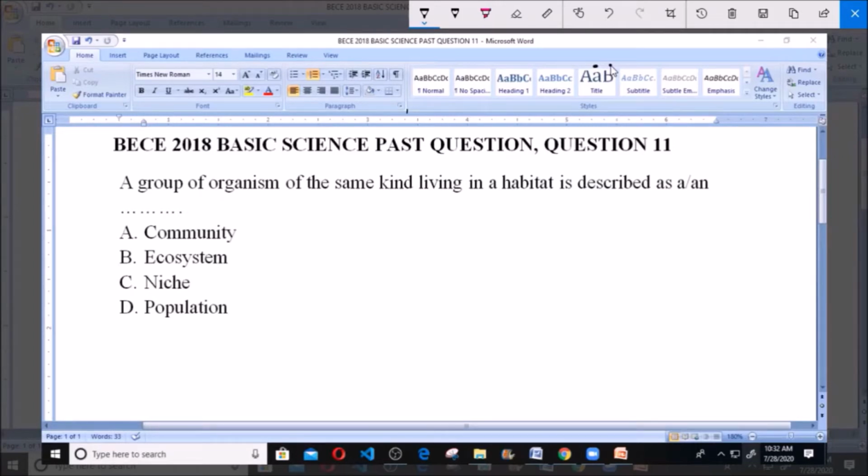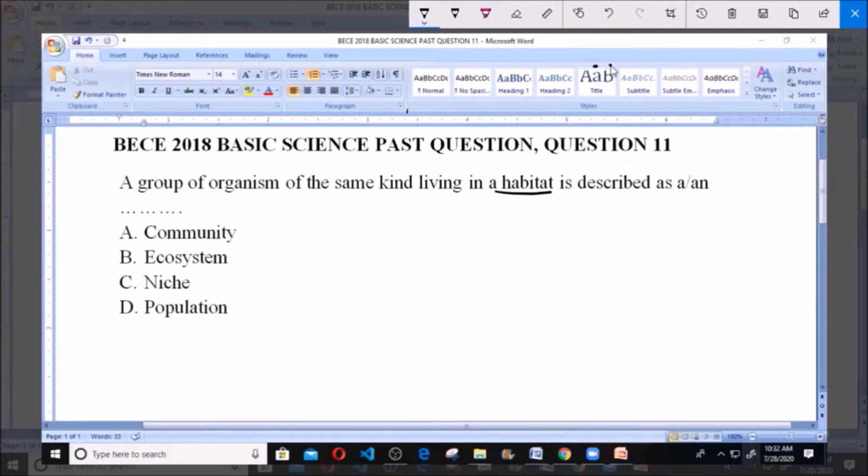BECE 2018 Basic Science Past Question, Question 11. A group of organisms of the same kind living in a habitat is described as: A. Community, B. Ecosystem, C. Niche, and D. Population. Now we have to understand the meaning of a habitat.